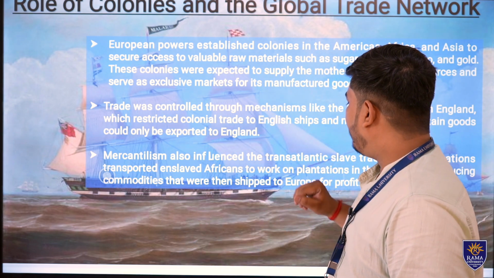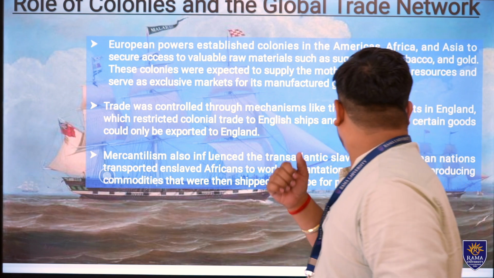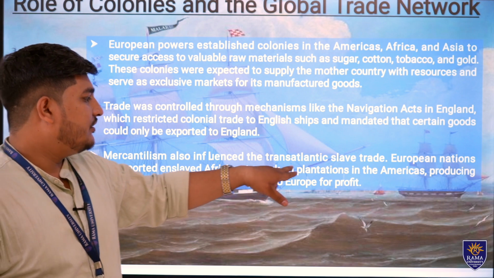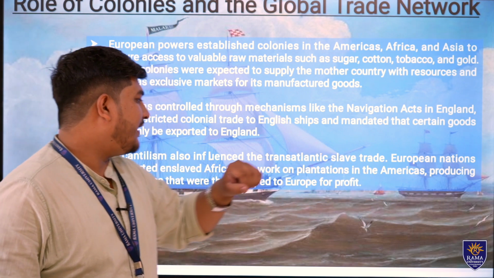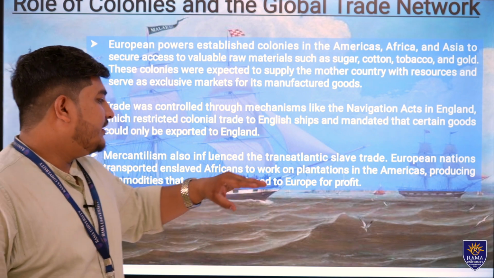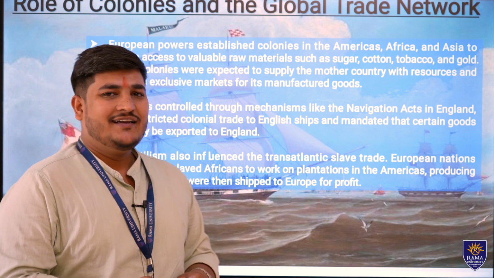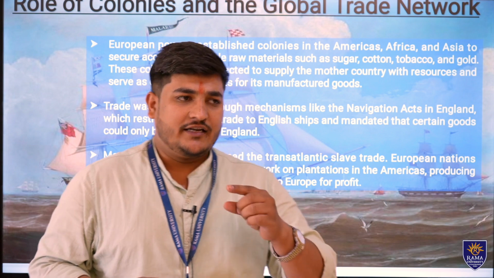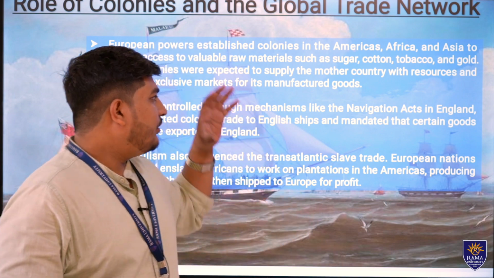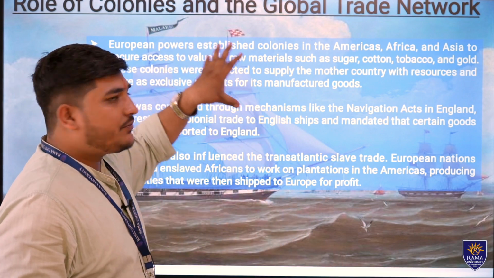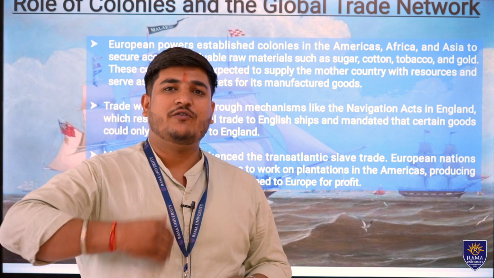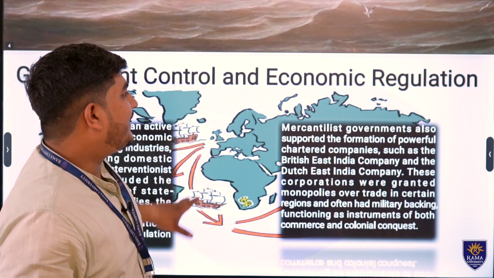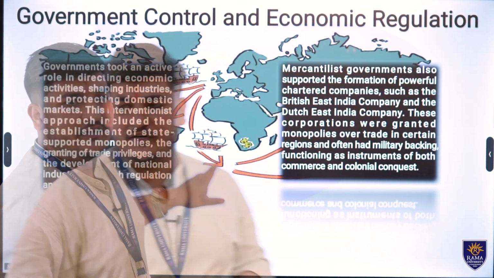Mercantilism also influenced the transatlantic slave trade, in which European nations transported enslaved Africans to work on plantations in America, producing commodities that were shipped to Europe for profit. Basically, in the theory of mercantilism, we see how European countries demolished the whole economy of the world and only profited their own country by gathering more and more wealth in the form of export surplus and gaining more and more profit in their country.